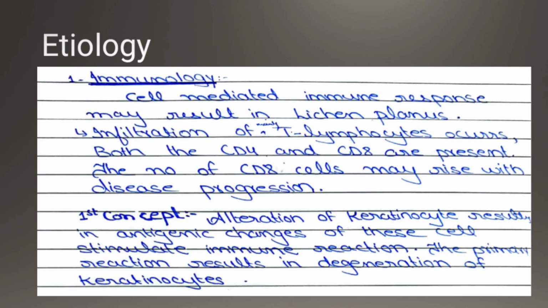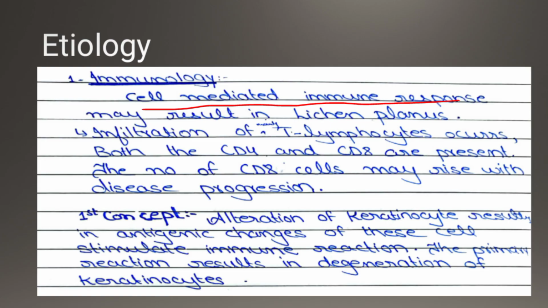Now, what is the etiology? Etiology and what are the causes? You can say hypothesis. So, number one, we will study about immunology. Immunology, how it occurs. So basically, it is a cell-mediated immune response. Cell-mediated immune response, you know that there are two types of lymphocytes. One we have B lymphocytes, the other is T lymphocytes.